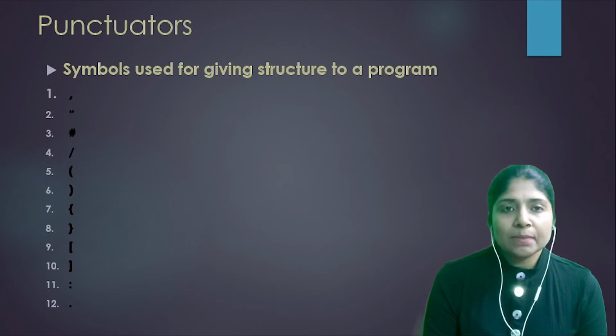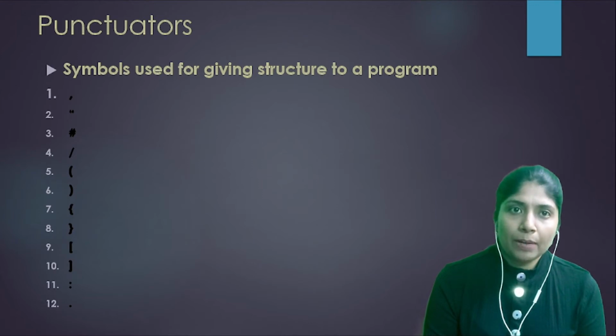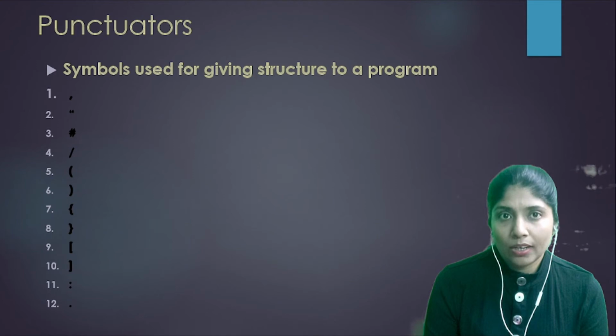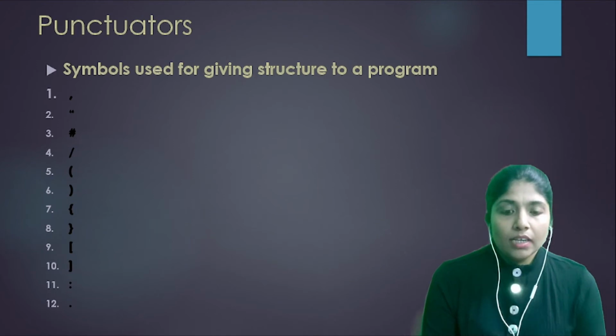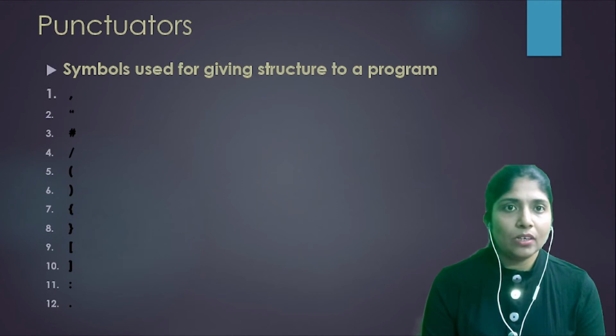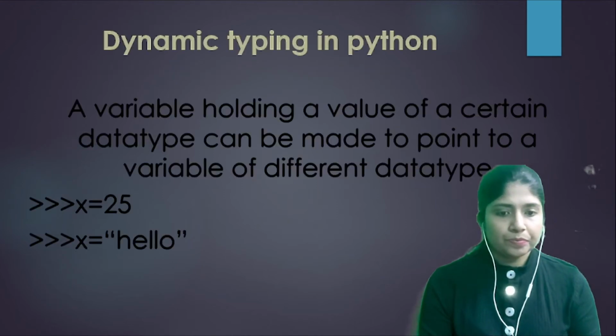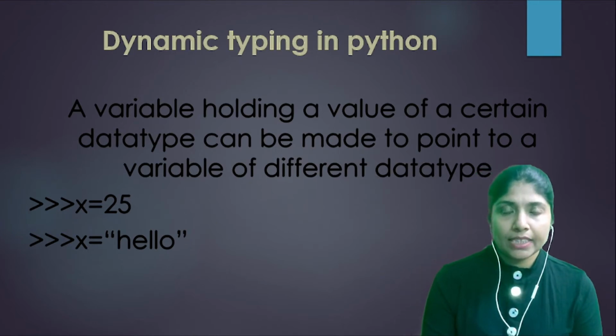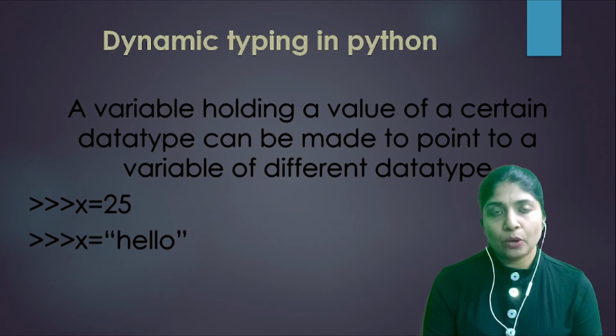Punctuators are the symbols used in programming, like curly brace, comma, colon, dot. All these special characters or symbols which have some meaning in a program are called punctuators. So here we have concluded the keyword category of Python. Moving on to the next topic.